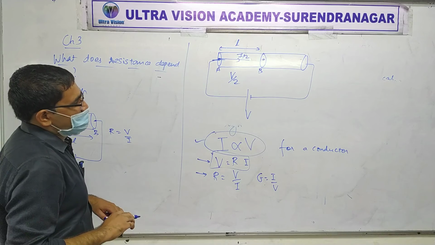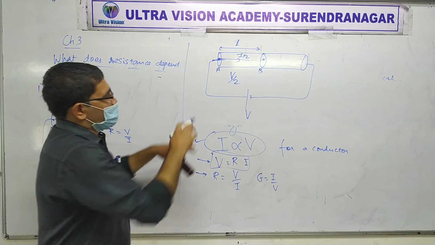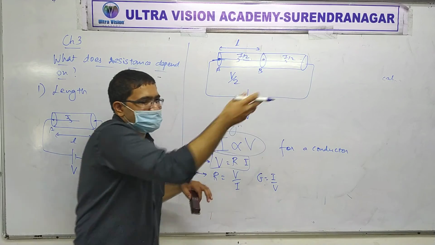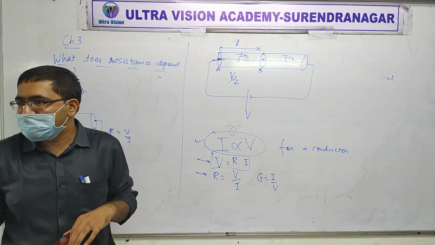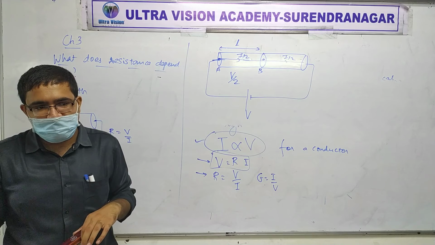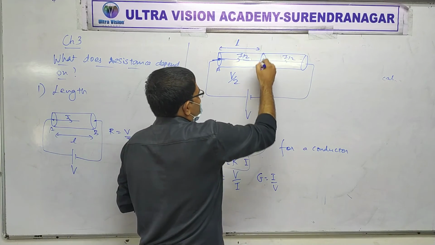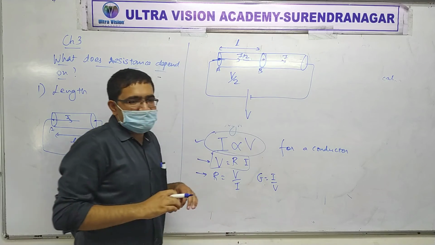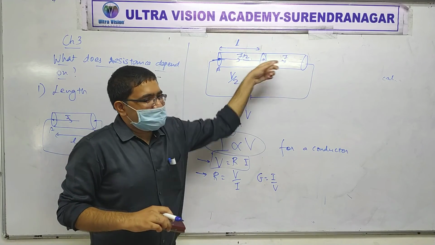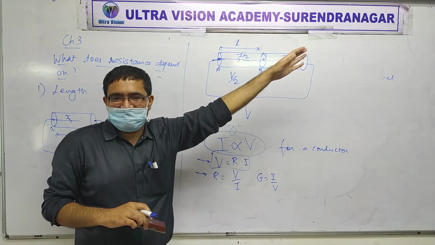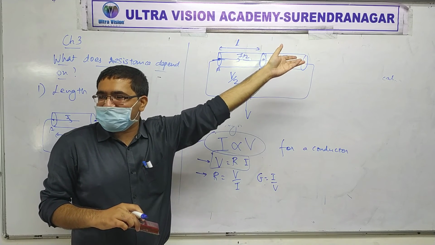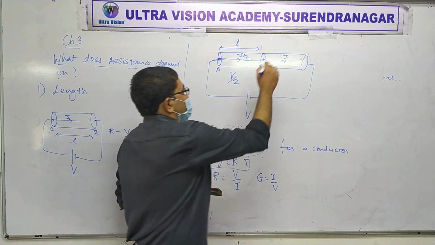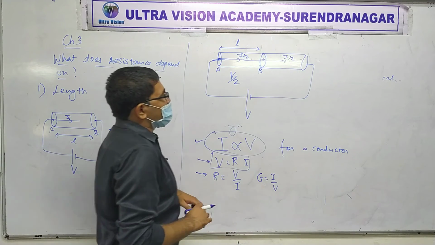But what are we seeing now? For the whole thing, the same current will of course flow. Here it is I by 2, so here also it is I by 2. It is not wrong. Suppose it were not so, suppose here it was I by 2 and here it was I, what would happen? Then all the charge here would flow ahead, and this charge would be emptied out. Which is not possible. So here also the current is I by 2.